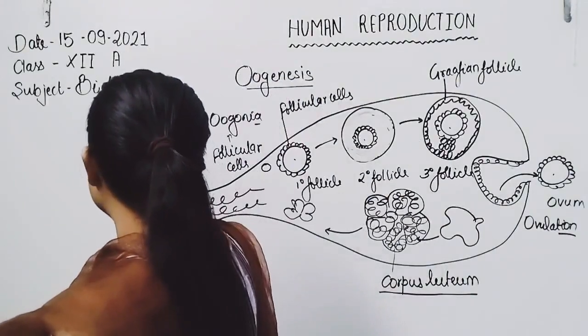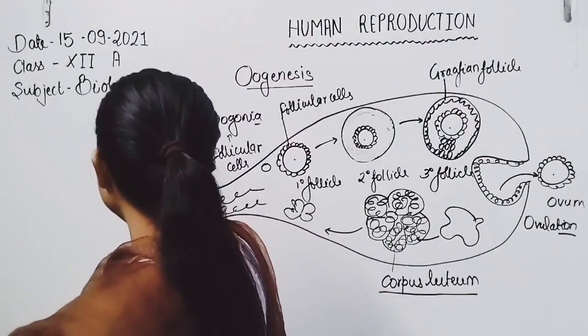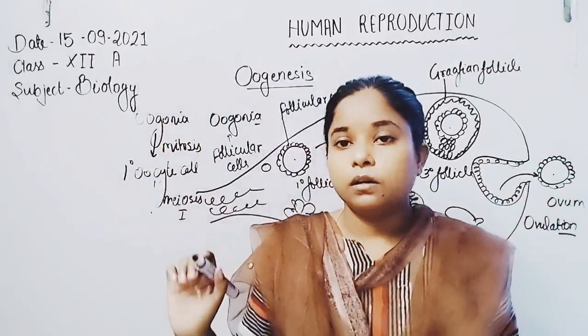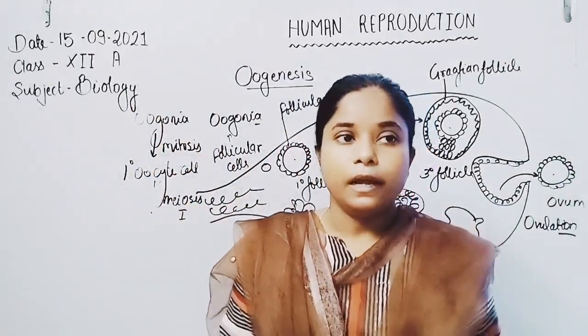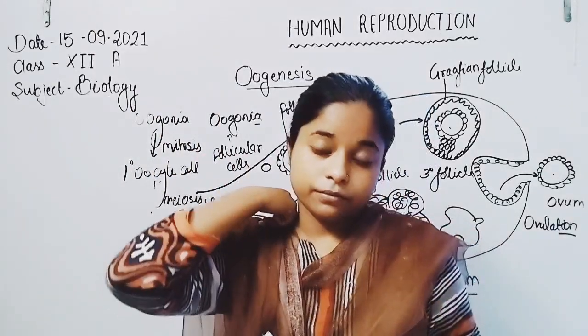But there is a change, because the primary oocyte always ceases before puberty, actually at fetal life.